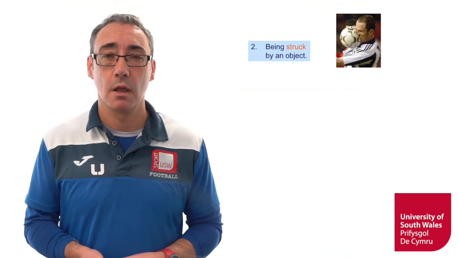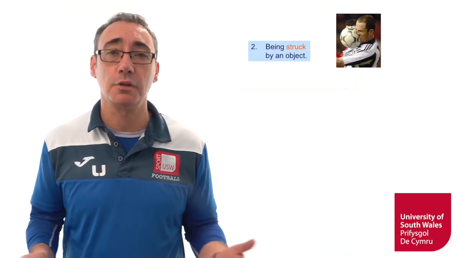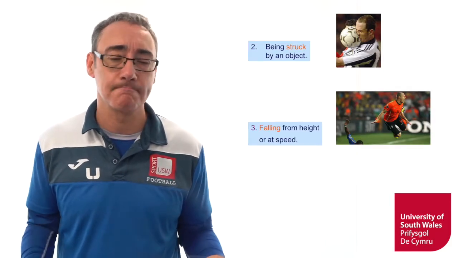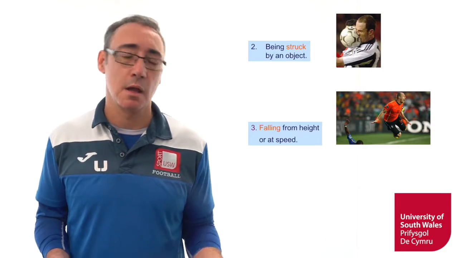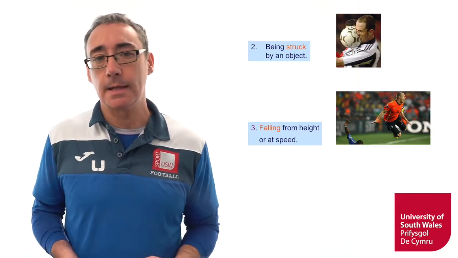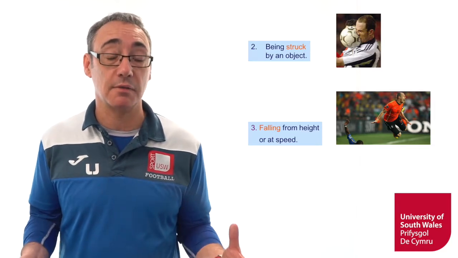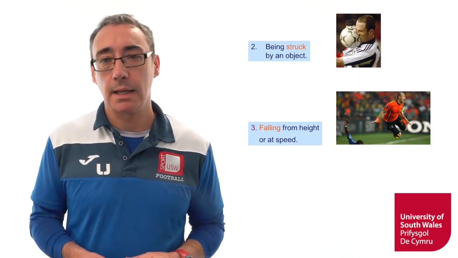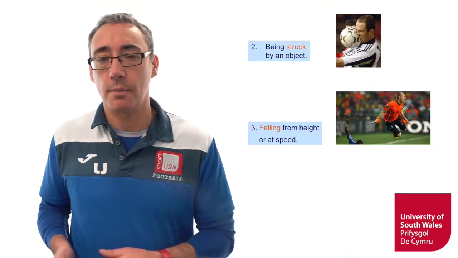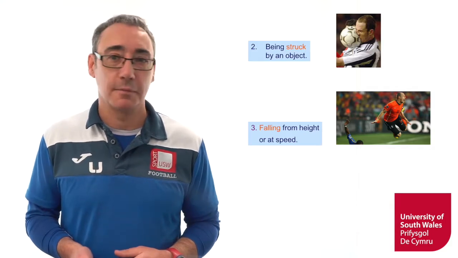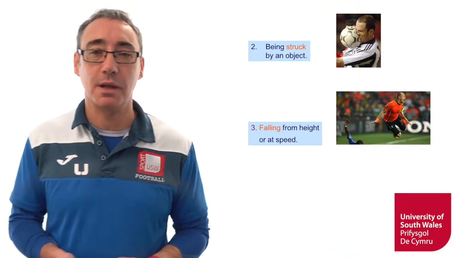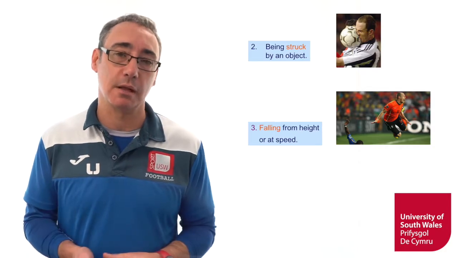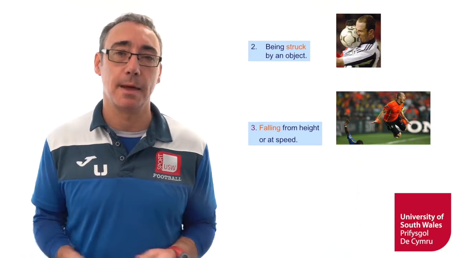We can also say, when we talk about acute injuries, when there's a sudden stress placed on the body, these often come from falling from height or at speed. Obviously, if we're in a sport such as motorcycle racing or horse racing, there are lots of examples of this type of activity in that sport. With football, well, we can still fall while we're moving at speed. There's an image there of Arjen Robben, the Dutch international. He may be diving there, I don't know, I don't wish to comment on this, but if he falls when he's moving at very great speed, there's a great possibility he could land awkwardly and damage himself, okay? Just some things to consider there.